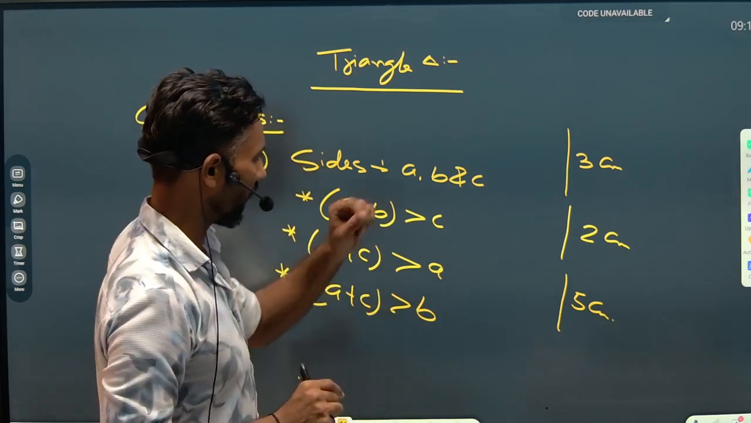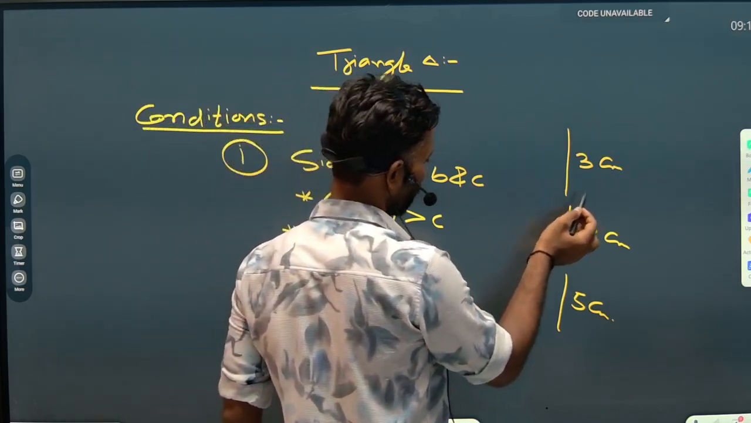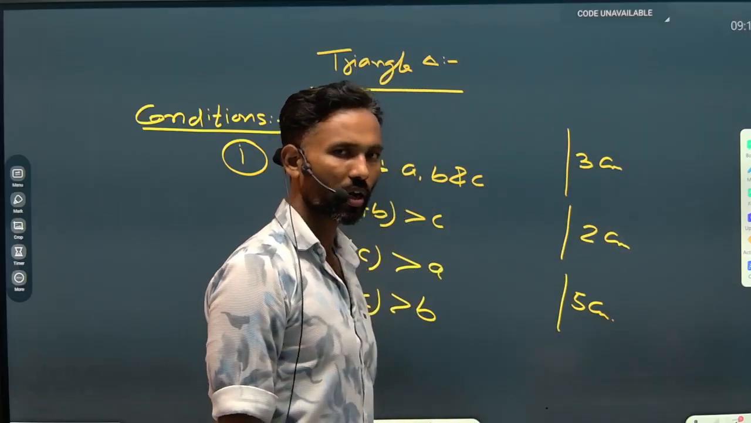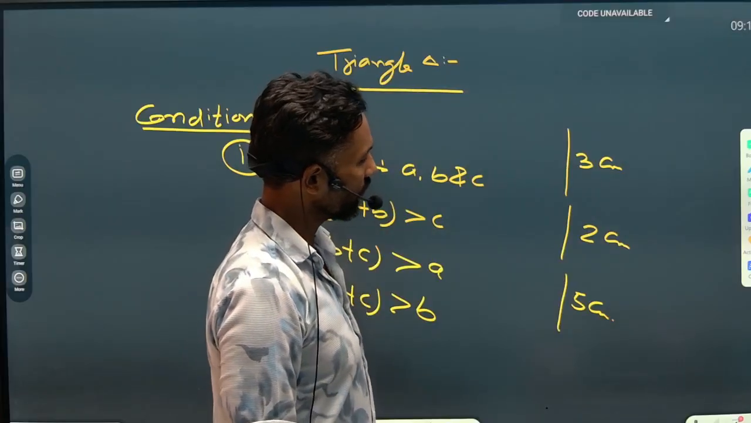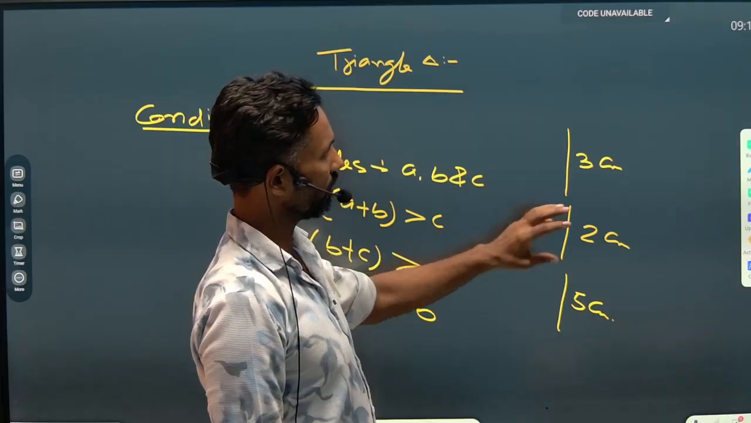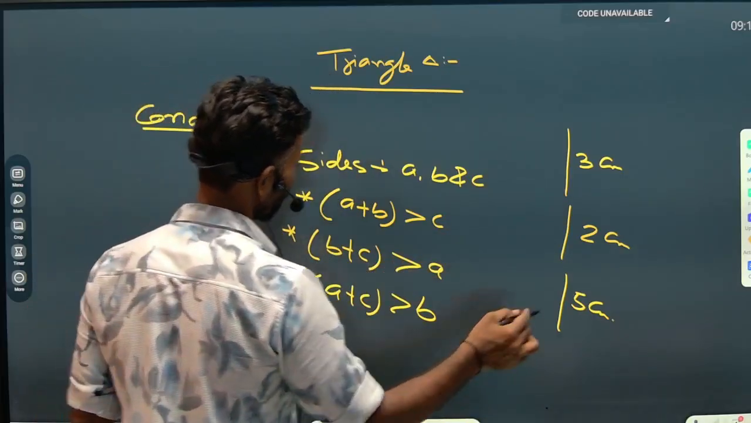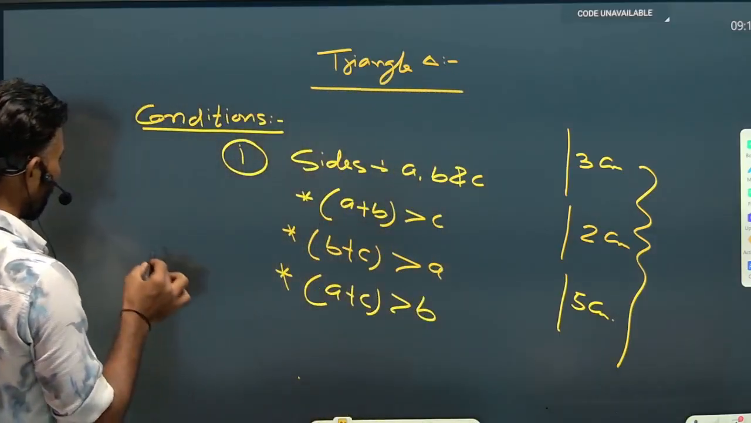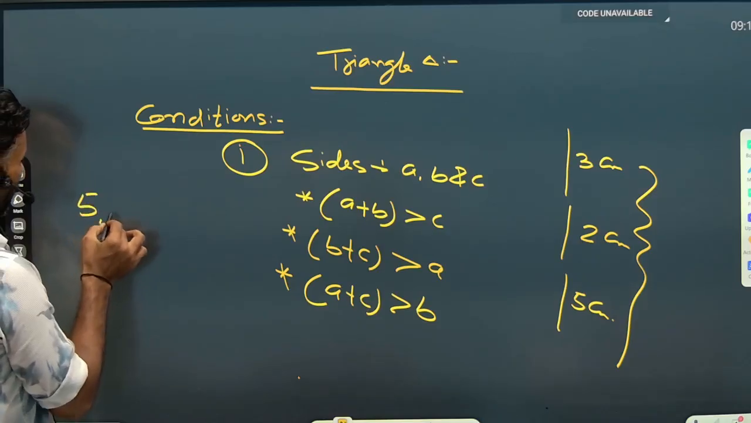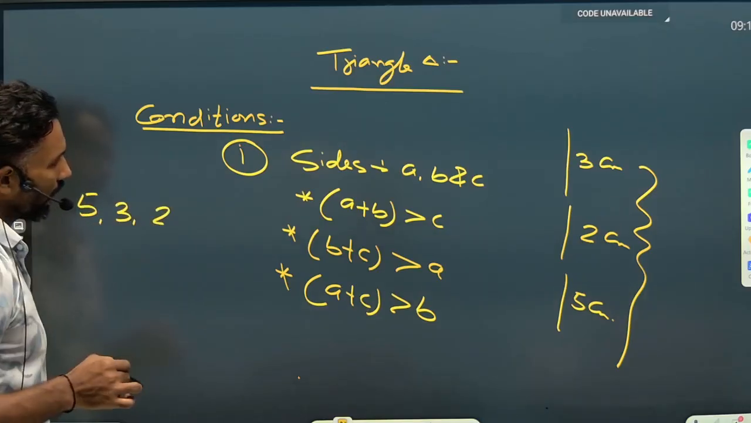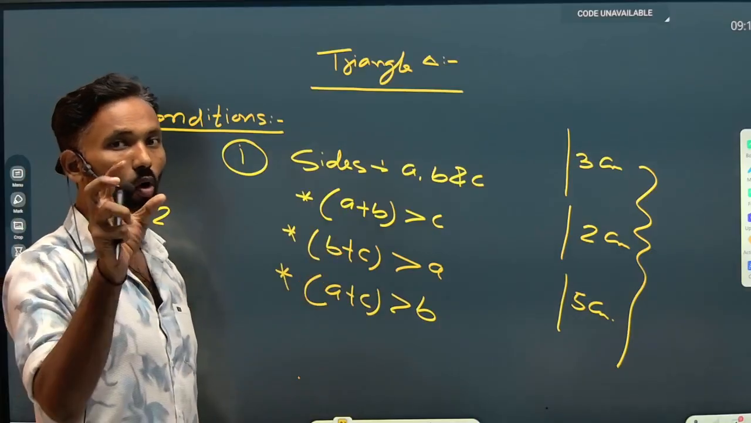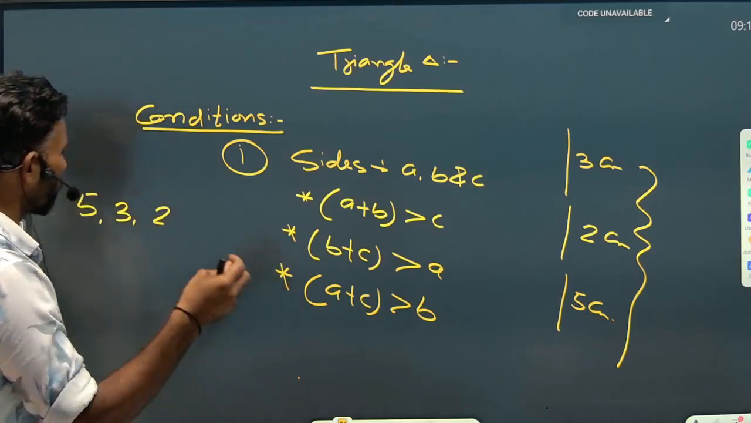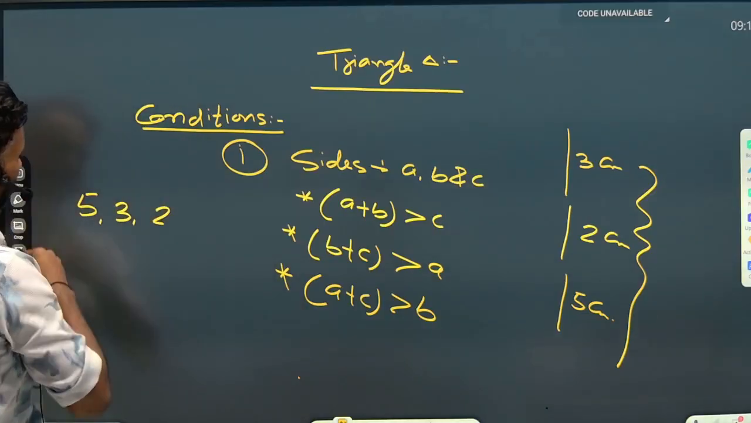Now, we have an example here where the lengths of the three line segments are 3 centimeter, 2 centimeter, and 5 centimeter, and I said that the triangle cannot be constructed with these. Why can't we construct the triangle with these line segments? The lengths provided are 5, 3, and 2, and we discussed the condition that the sum of any two sides must be greater than the third one. So we are going to apply this condition to the example.